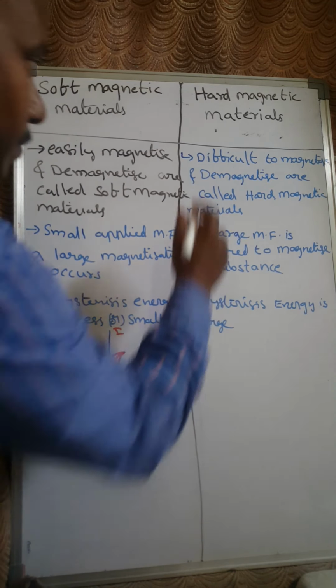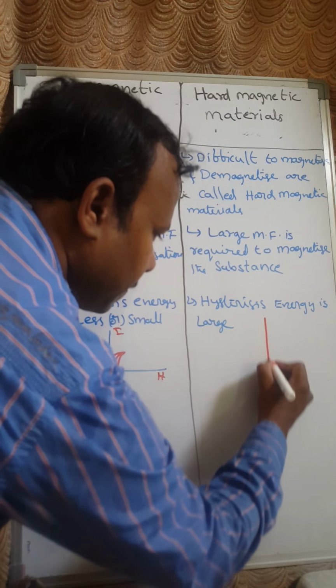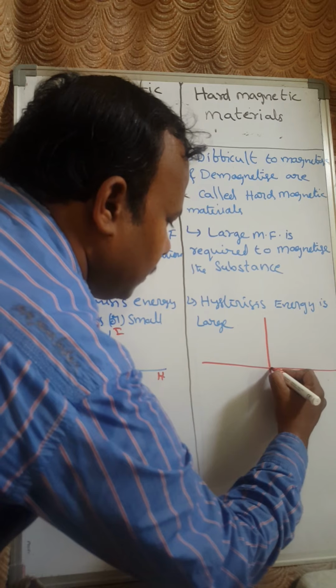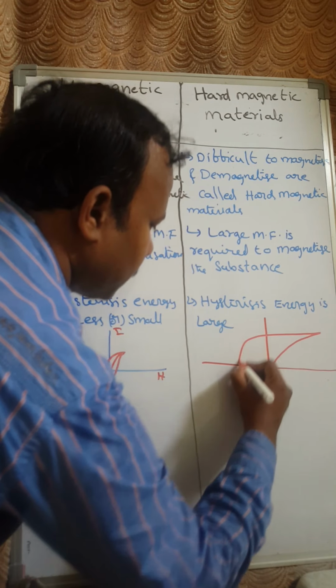Whereas for the hard magnetic materials, the hysteresis energy is long range.